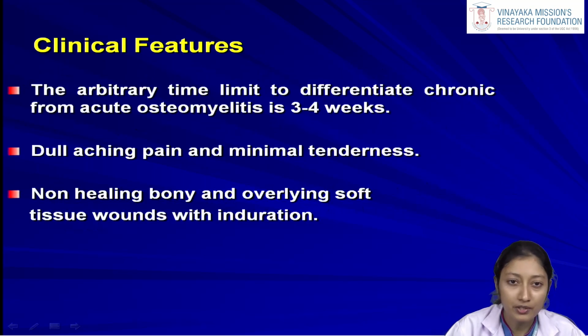Now, clinical features of this chronic suppurative osteomyelitis. How to differentiate between an acute case of osteomyelitis and a chronic osteomyelitis? Acute osteomyelitis usually has a short course as the name suggests, while the chronic one has a long course. The arbitrary time limit to differentiate the chronic from an acute osteomyelitis is 3 to 4 weeks. So any symptoms of osteomyelitis which persist more than 3 or 4 weeks, then we will label it as a chronic suppurative osteomyelitis.